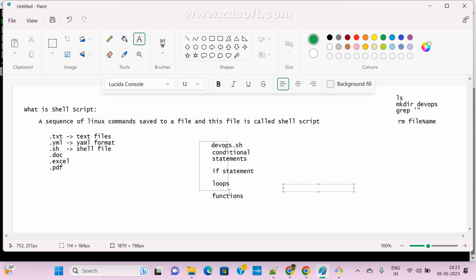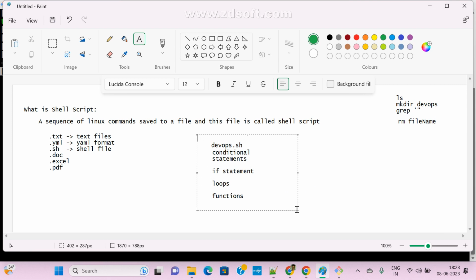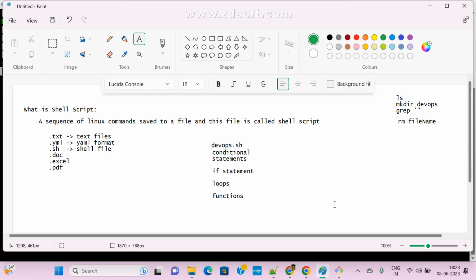So first, why do you go for shell scripting? In real time, mostly we go for shell scripting for automation purposes, automated tasks. In Ansible, we are writing a YML file. That is also automation. I don't want to do it manually. I want to run a script and do some task on all machines.